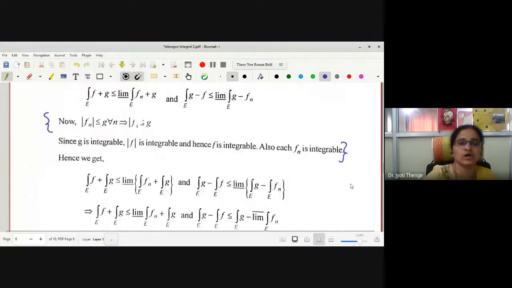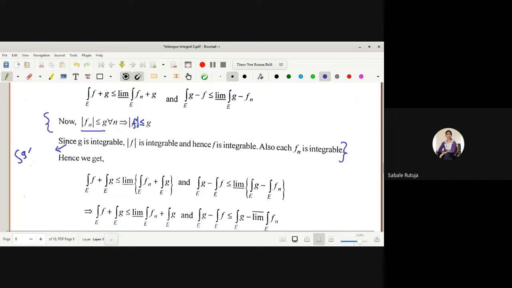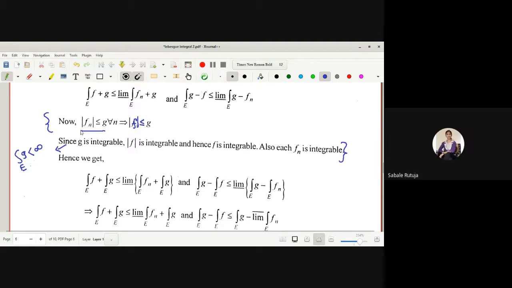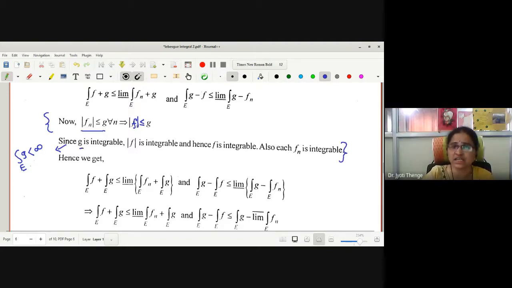Therefore, what we know, as per the condition, mod fn is less than or equal to g. Therefore, may I say mod f is also less than or equal to g. Since g is integrable, what is the meaning of g integrable? Integration value is finite, less than infinity, whatever is your domain E. If integration of g is finite, what about integration of mod fn? It has to be finite. Therefore, since g is integrable, may I say f is integrable.